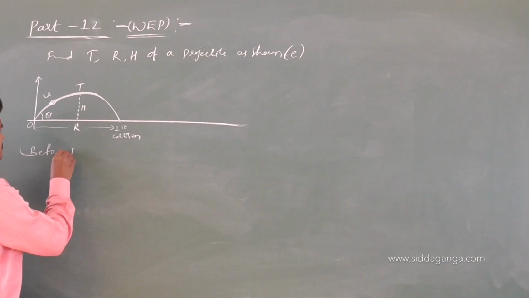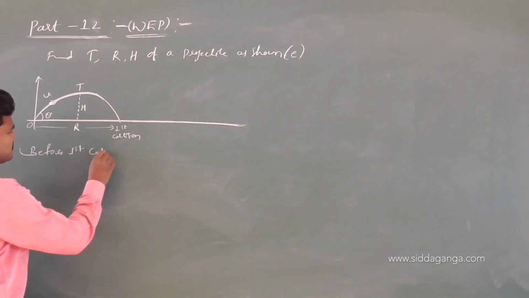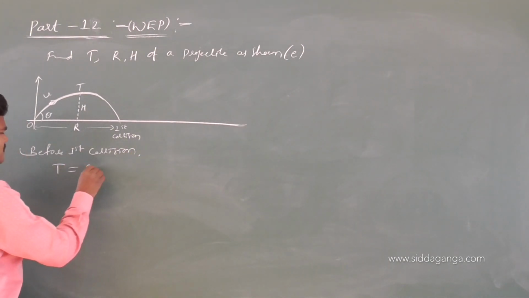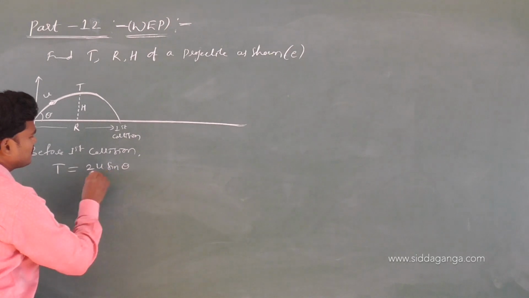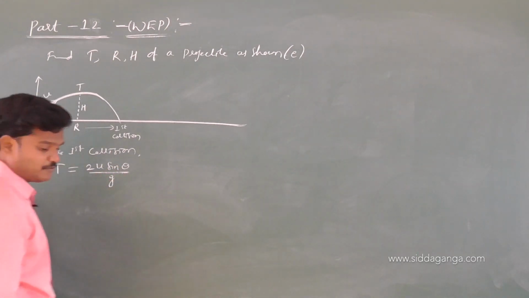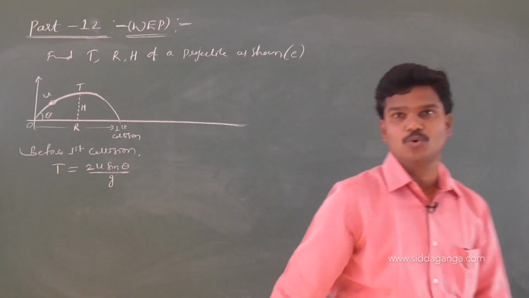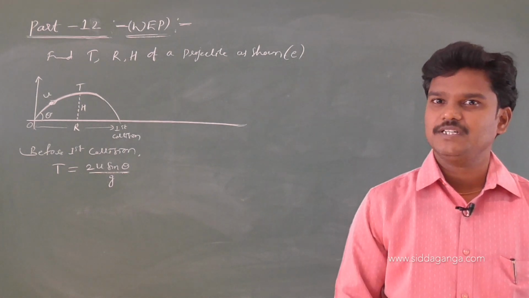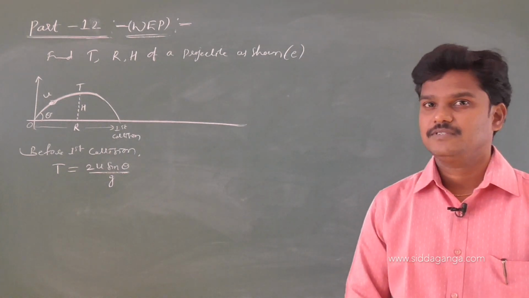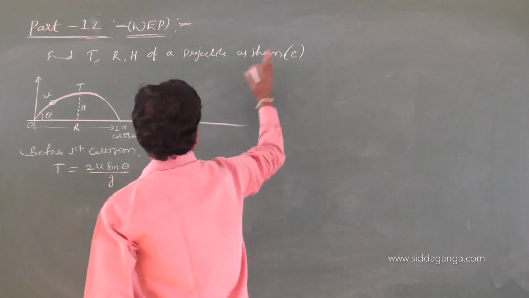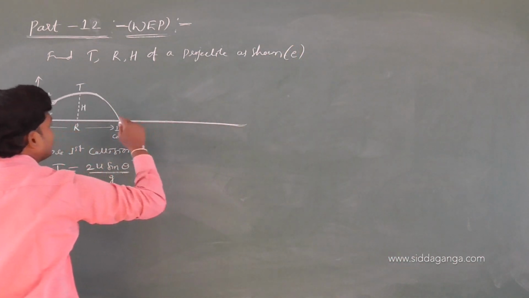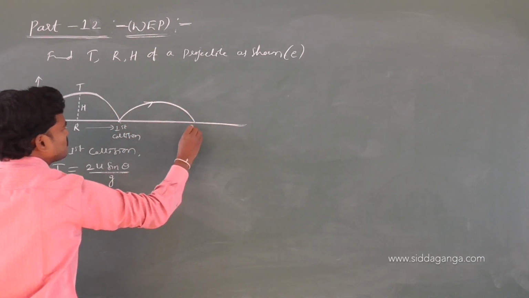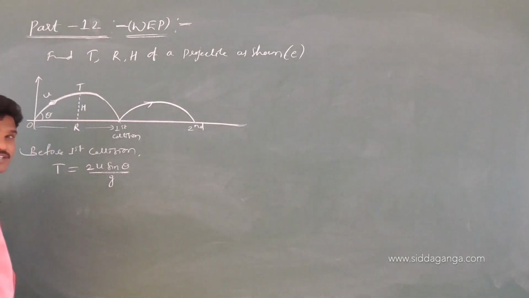what is the time of flight? 2u sin theta by g. Remember the formula? Before going to hit the floor, the projectile has time of flight T equals 2u sin theta by g. And the given coefficient of restitution between the ball and floor is e, then it will rebound like this. This is the second collision.